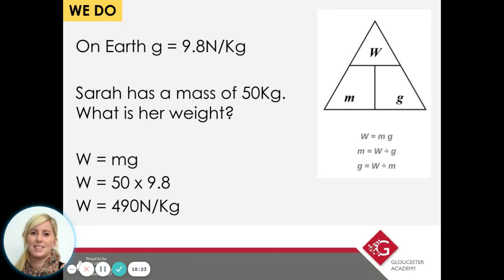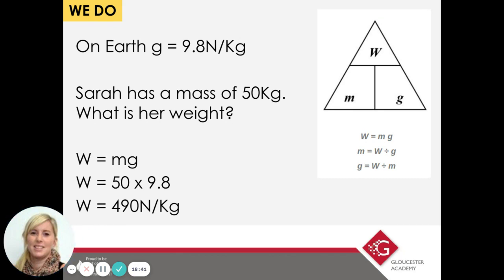If the question asked you to work out the gravitational field strength, you would do the weight divided by the mass. If the question was asking for the mass in kilograms, you would do the weight divided by gravitational field strength. Don't say that G is gravity. It's not. It's gravitational field strength.